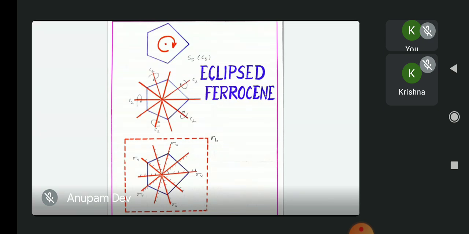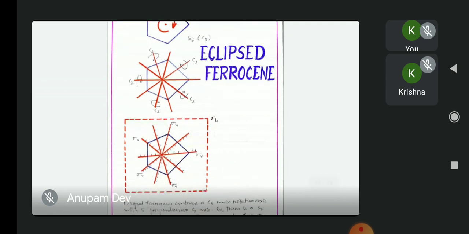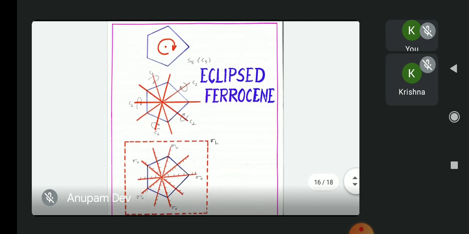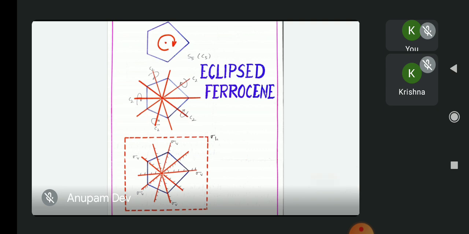In the first and second diagram we can see that a C5 main rotation axis is there in the eclipsed conformation of ferrocene with 5 perpendicular C2 axes. There is an S5 improper rotation axis. Also there are 5 sigma vertical planes and a sigma horizontal plane. From all this information we can clearly say that the eclipsed ferrocene belongs to the D5h point group.